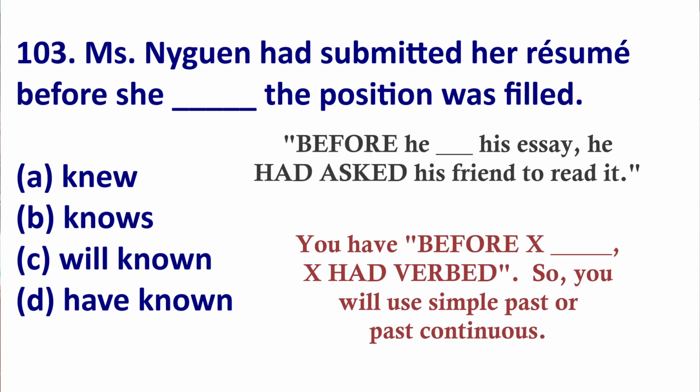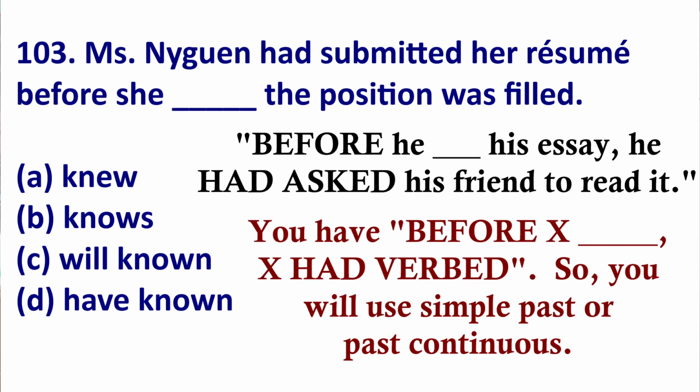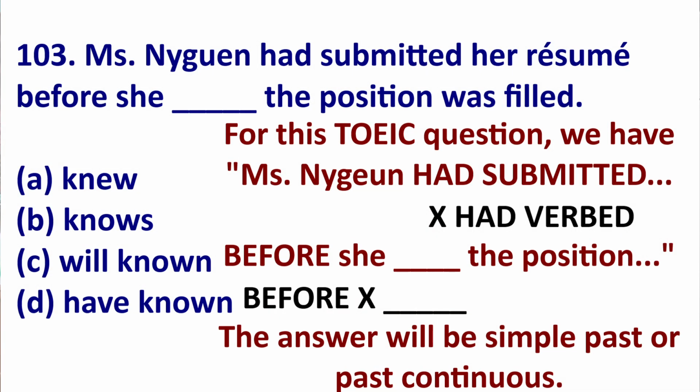We see, before he blank his essay, he had asked his friend to proofread it. So we have before in the clause, and the main clause is had verbed. Just pick simple past. So we can see in 103, it says Miss Nyan had submitted her resume. We have had submitted. That's great.